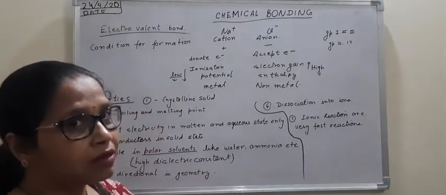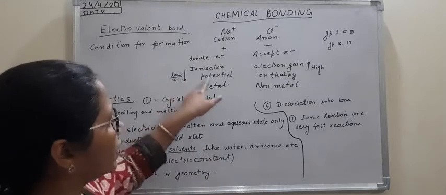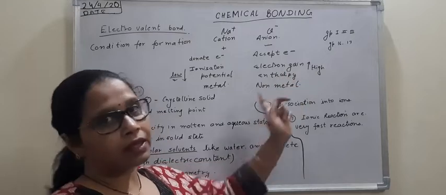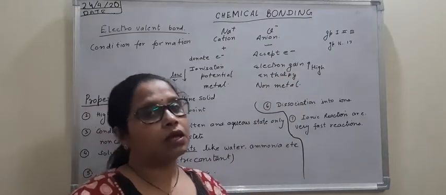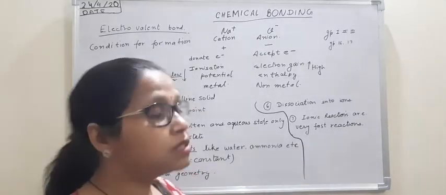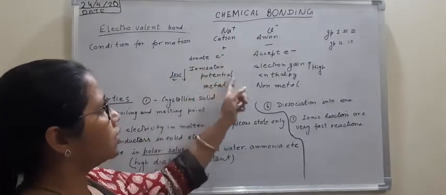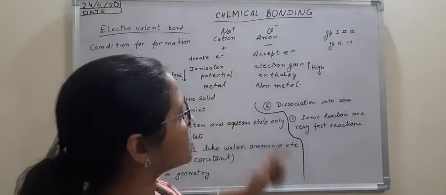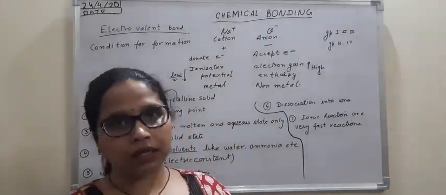So now what we can say, when one of the atoms has low ionization potential and the other atom has high electron gain enthalpy, then only these two atoms can combine through an electrovalent bond, because one can donate an electron, which is having low ionization potential, and the other can accept an electron, which is having high electron gain enthalpy.